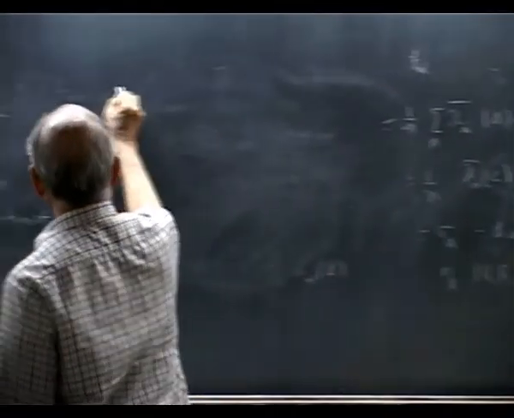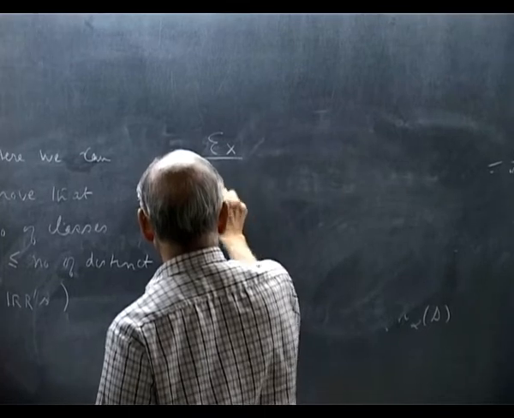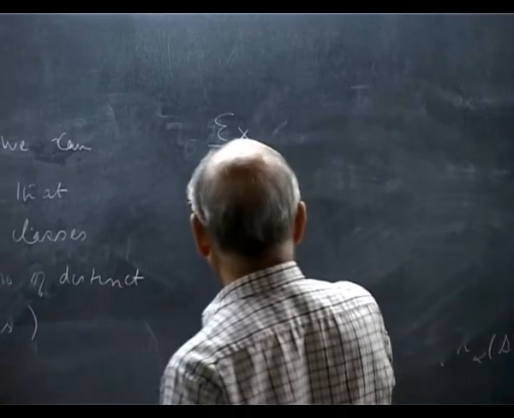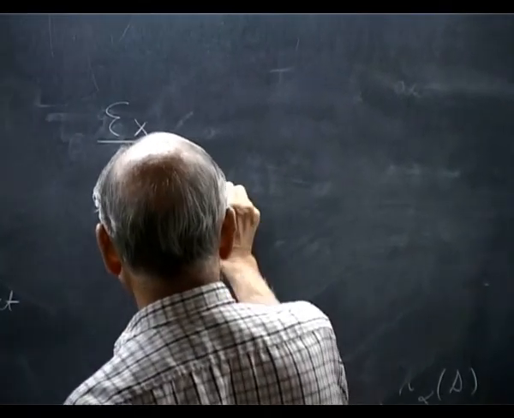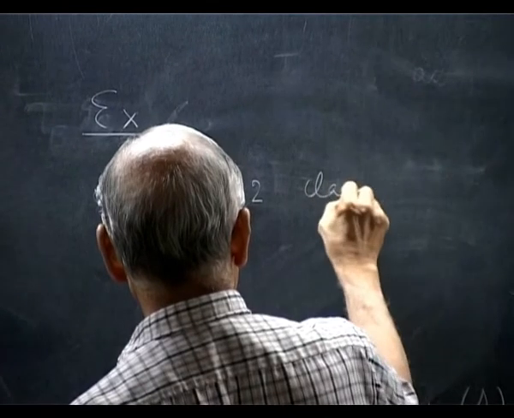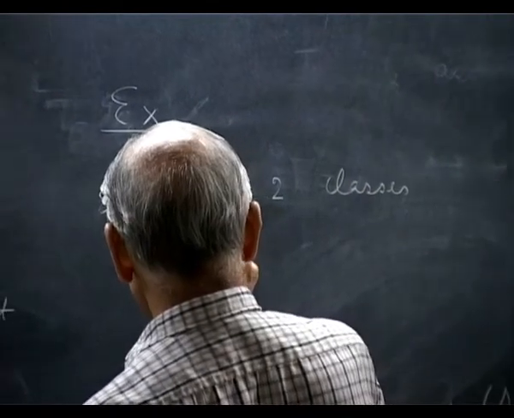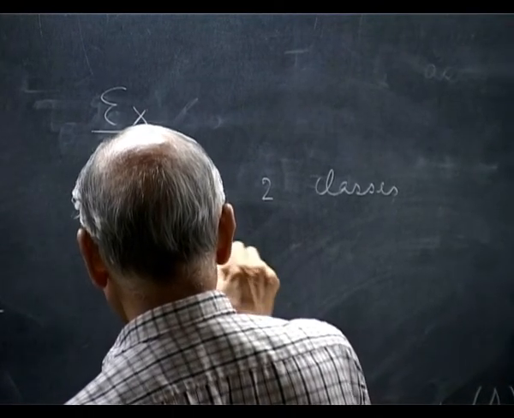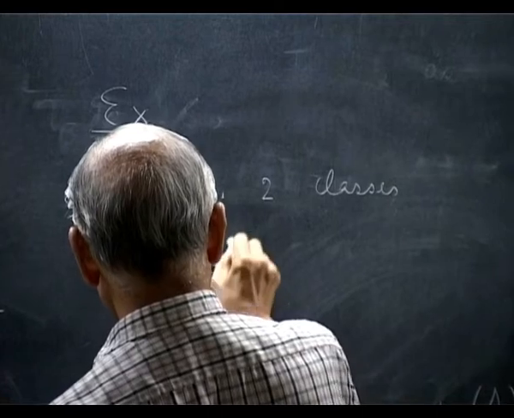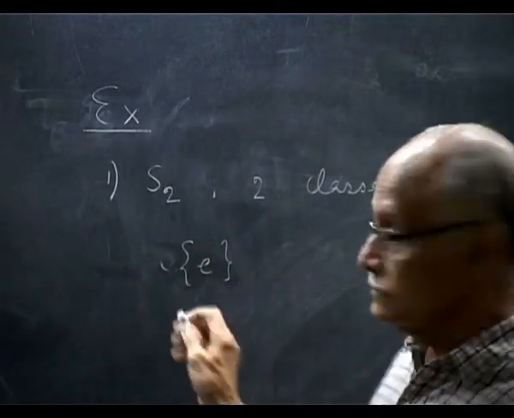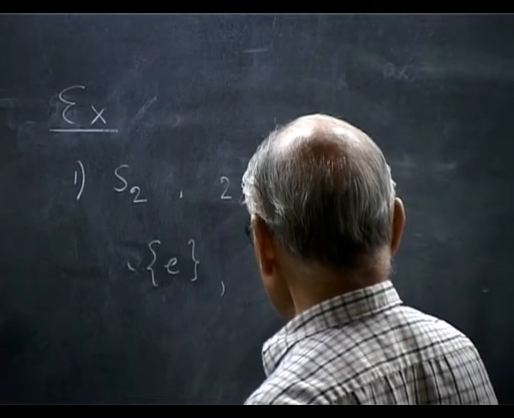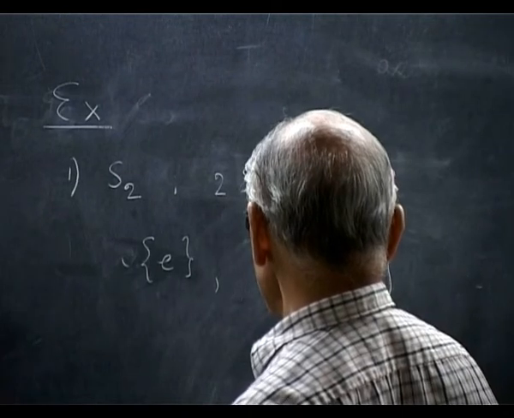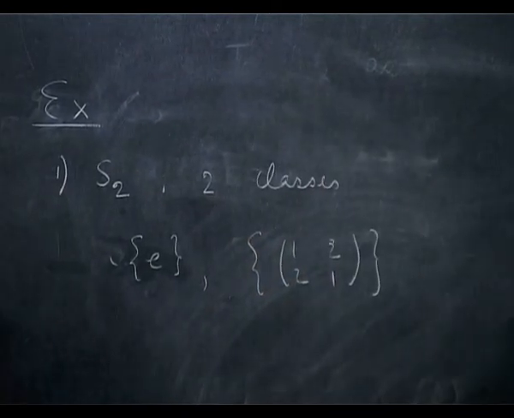Example 1. Let me take S2. Here there are 2 classes: the class containing the identity E and the class containing the transposition. There are 2 classes, right?